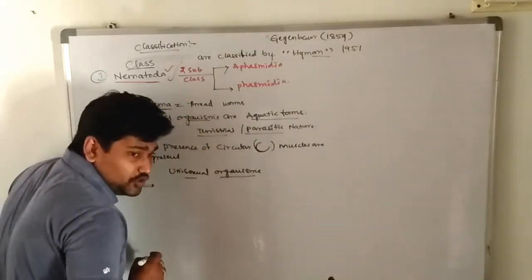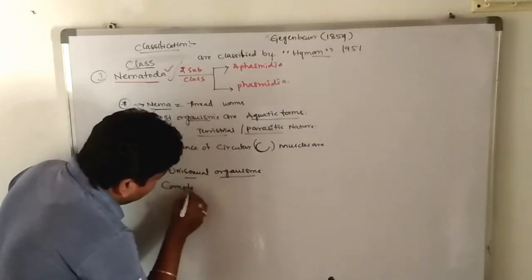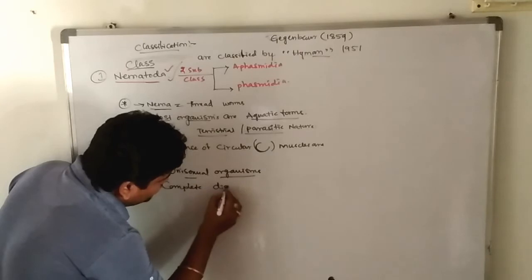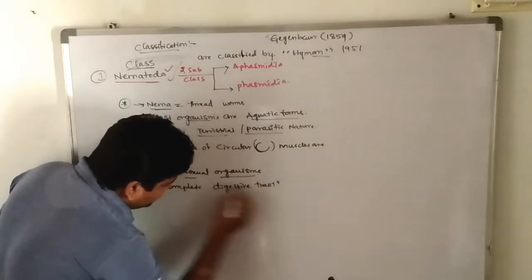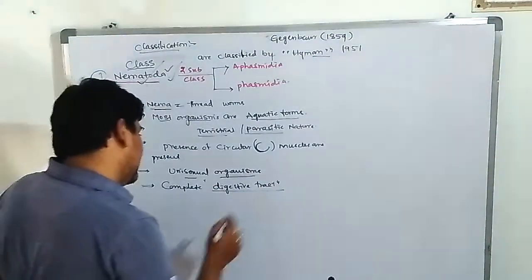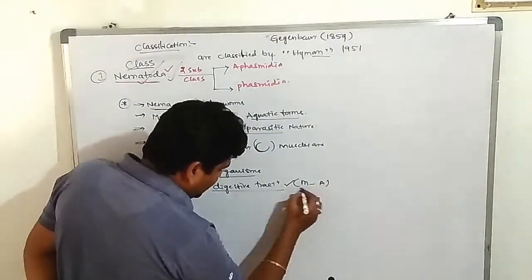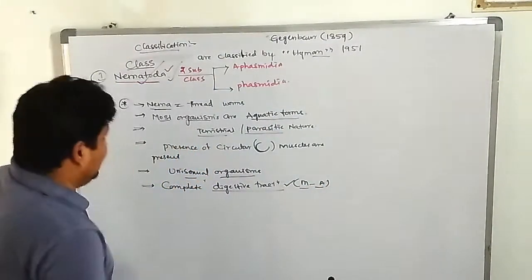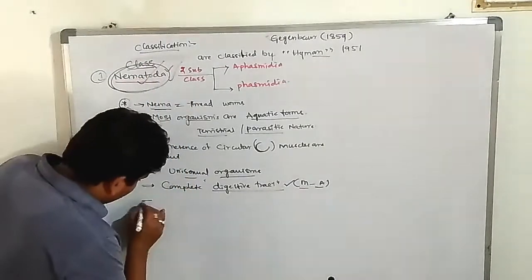Okay, so these show a complete digestive tract. Which one? Presence of a complete digestive tract. Nematodes consist of a complete digestive tract, starting with the mouth and ending with the anus. So that is known as a complete digestive tract, which appears in the Nematoda class. Clear? So very, very important.